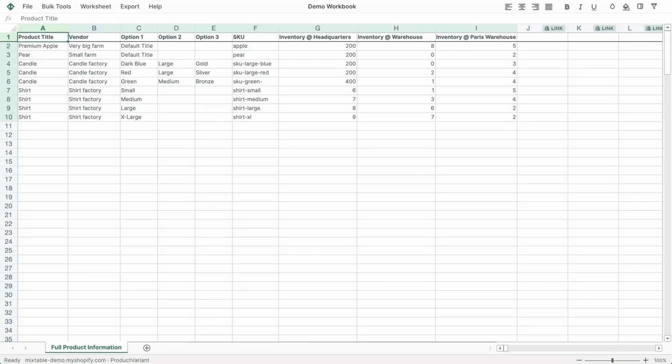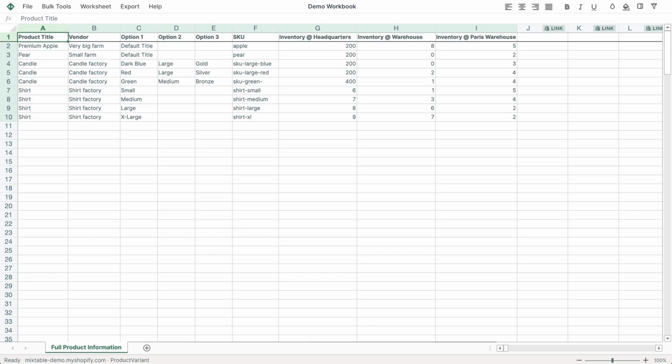Let's see how we can use the Mixtable bulk editor spreadsheet for Shopify to bulk edit our product prices. We're going to start with a worksheet that shows our product and variant information together. We need this as Shopify stores pricing information on the product variant, not on the product itself. Here we have such a worksheet that shows some basic product information, such as our product titles, our vendors, the different options for the variants, the SKUs, and our inventory.